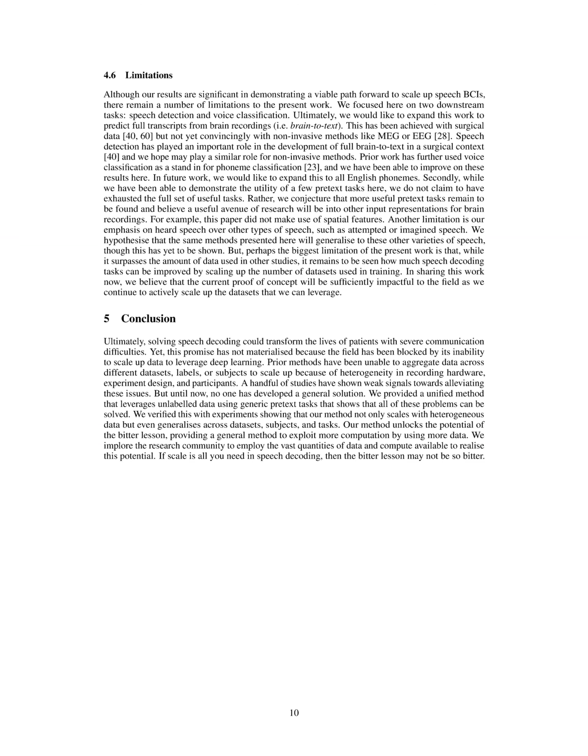Additionally, the method has not yet been extended to predict all English phonemes, did not explore spatial features in brain recordings, and has not conclusively demonstrated the generalization of the method to other varieties of speech beyond heard speech. Furthermore, while the paper surpasses the amount of data used in other studies, the extent to which speech decoding tasks can be improved by scaling up the number of datasets remains to be fully understood.